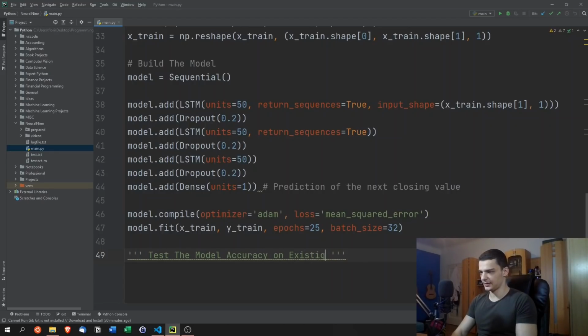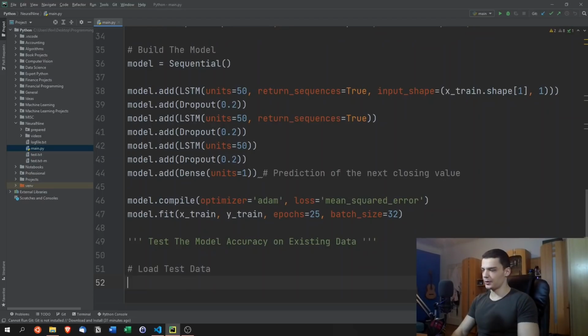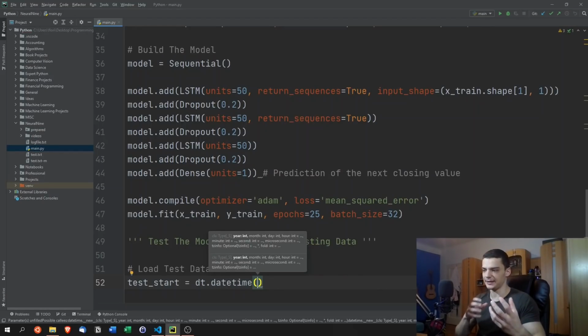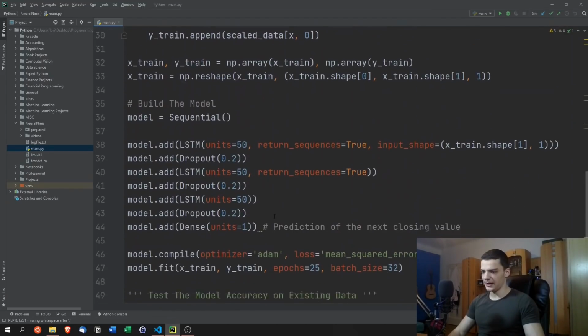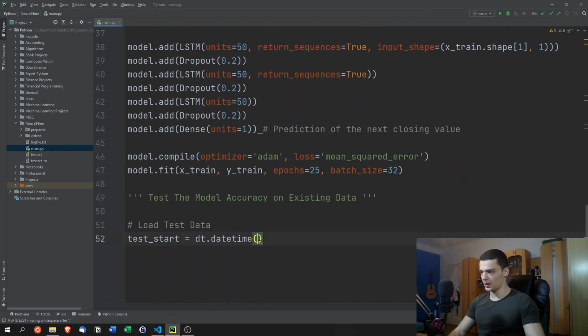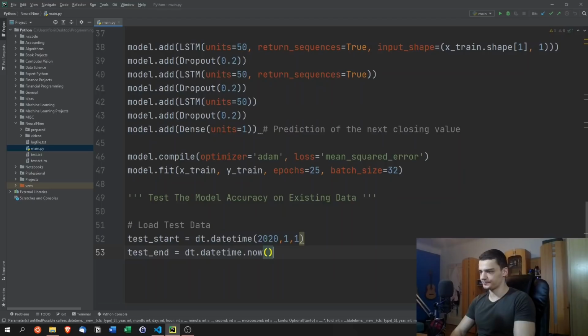on existing data. And for this, the first thing we're going to do is we're going to load some test data or prepare some test data. So here we're going to say test start equals dt.datetime. Now notice that this data has to be data that the model has not seen before. So remember up here we said we want the data up until 1st of January 2020. Today we have the 18th of January 2021. So we can say starting from the 1st of January 2020 up until now. So test end dt.datetime.now.